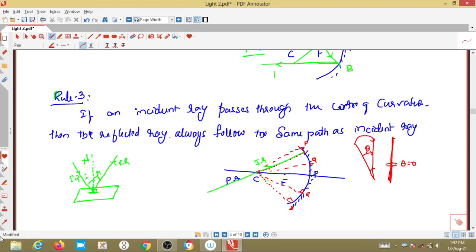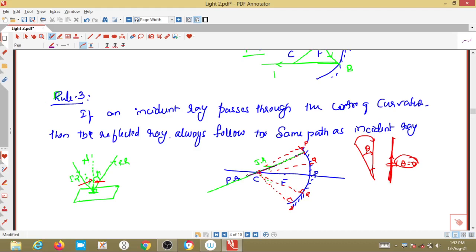Once it becomes 0, the law of reflection says the incident angle is always equal to the reflected angle. Again here, the ray going back also has to make the same angle, that is the 0 degree angle. Hence it will follow the same path as the incident ray. It is coming back in the same path because there is a 0 degree angle.